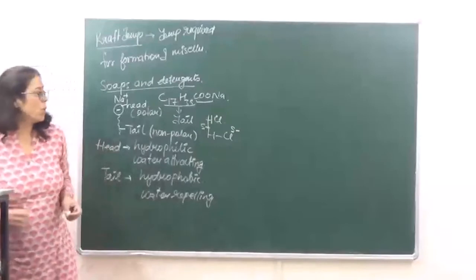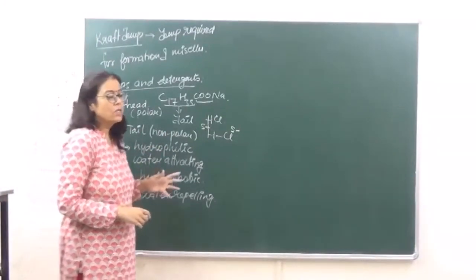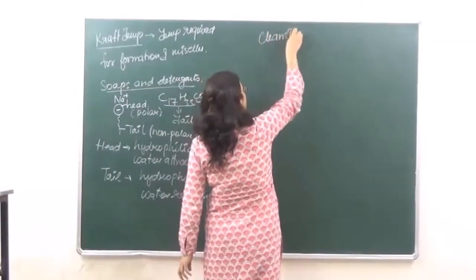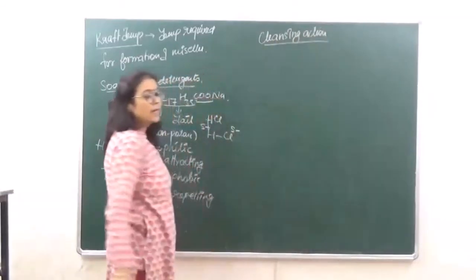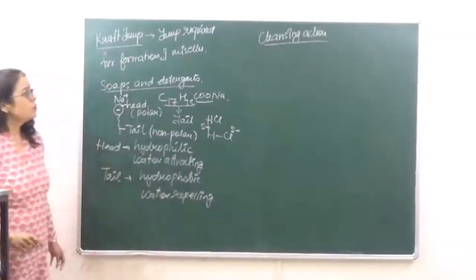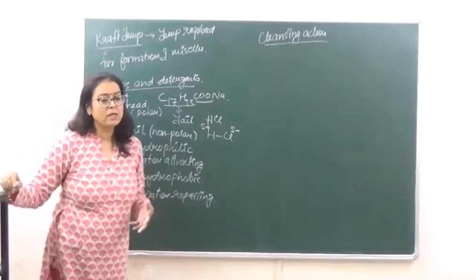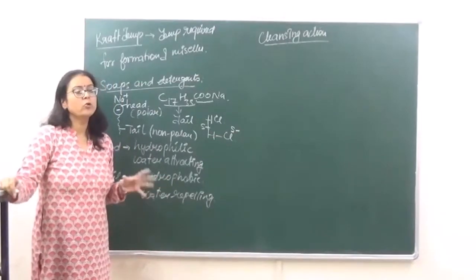So what are we saying? That mostly soaps behave as micelles, and soaps are used for cleaning clothes. So what is the cleansing action of soap? We know that a cloth gets dirty because the dust is attracted by grease or oil to the cloth.